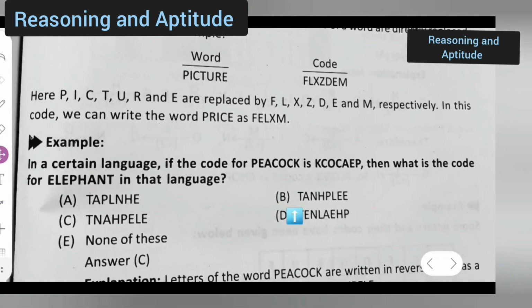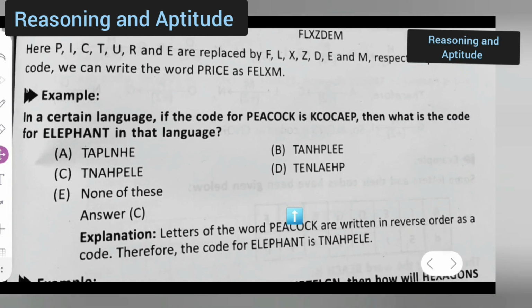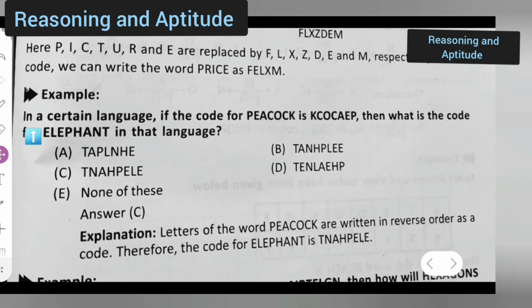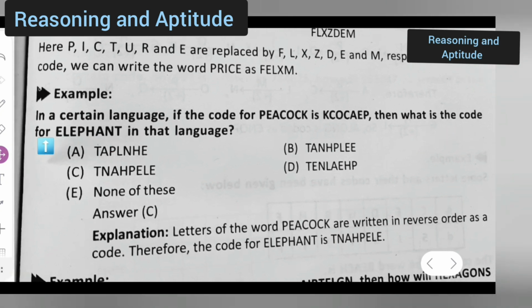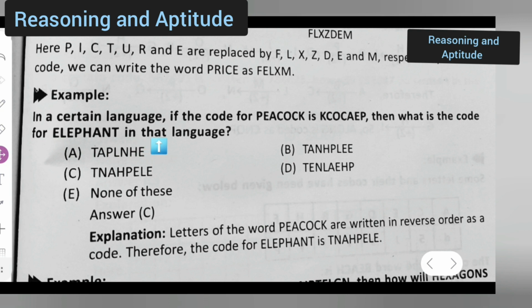So let us see how to do this with the help of an example. You all can take down the example. I have given you the explanation part also. In a certain language, if the code for peacock is this, then what is the code for elephant in that language?